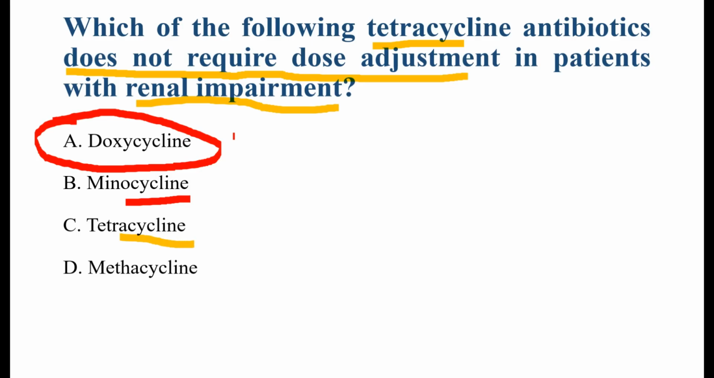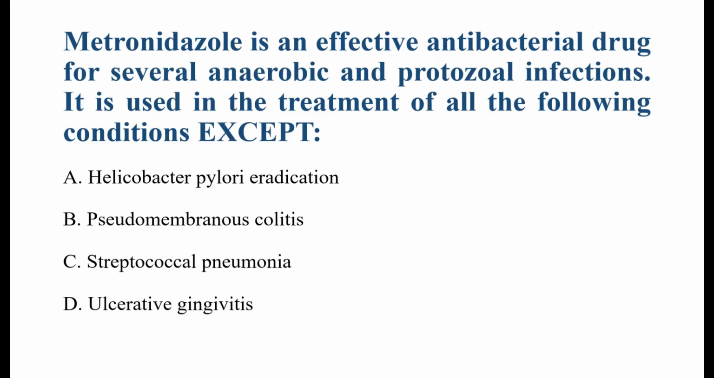C is tetracycline. Tetracycline is mainly excreted by the kidney. In renal impairment, the drug can accumulate in the body, so the risk of toxicity increases. Therefore, dose reduction is required, so this option is also incorrect. Last one is methacycline. Methacycline is largely eliminated through the kidney, so in kidney disease, dose adjustment is necessary. So this option is also incorrect. Remember this rule: doxycycline is safe in renal failure because it is eliminated mainly by the liver and bile.